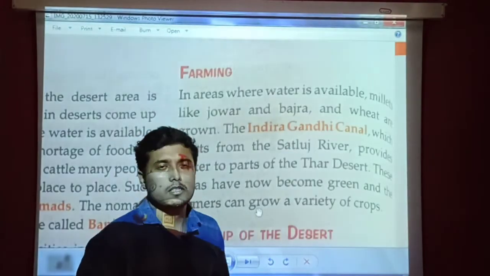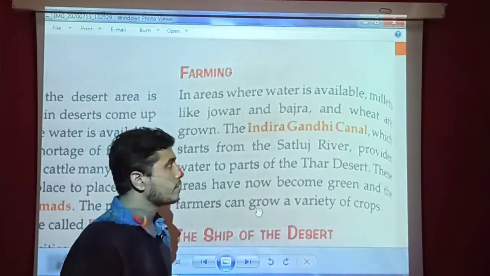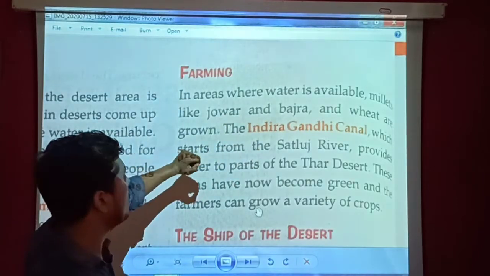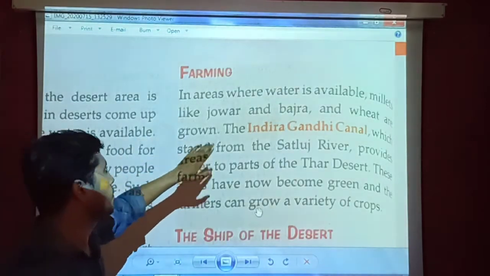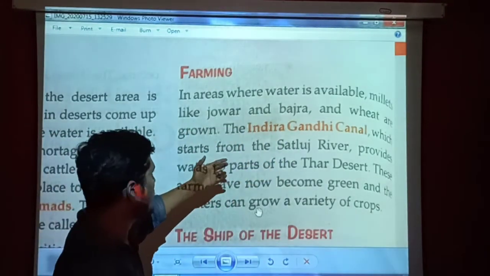Now students, let's talk about the farming pattern of the people who are living in the Great Indian Desert. In areas where water is available, millets like jowar and bajra, and wheat, are grown. So where the water is available, we are able to grow jowar, bajra, and wheat as well.